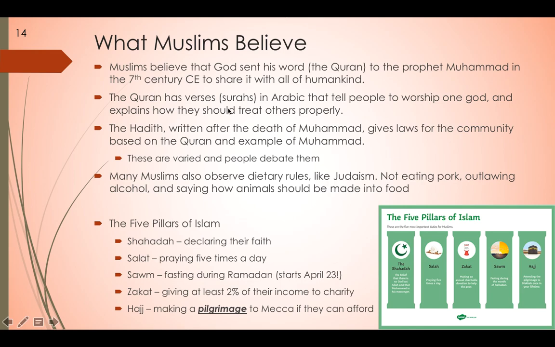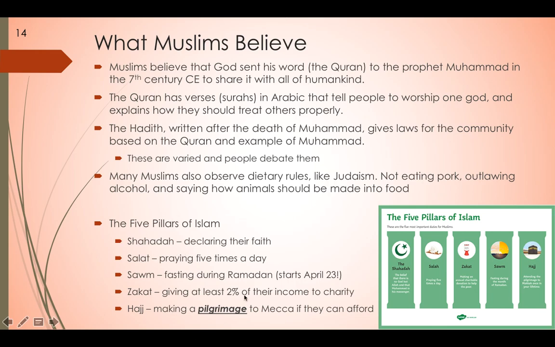What Muslims believe. Some of their beliefs are here. I want to focus on the 5 pillars of Islam. They believe that God sent his word through the Quran to the Prophet Muhammad in the 7th century to share with all of humankind.